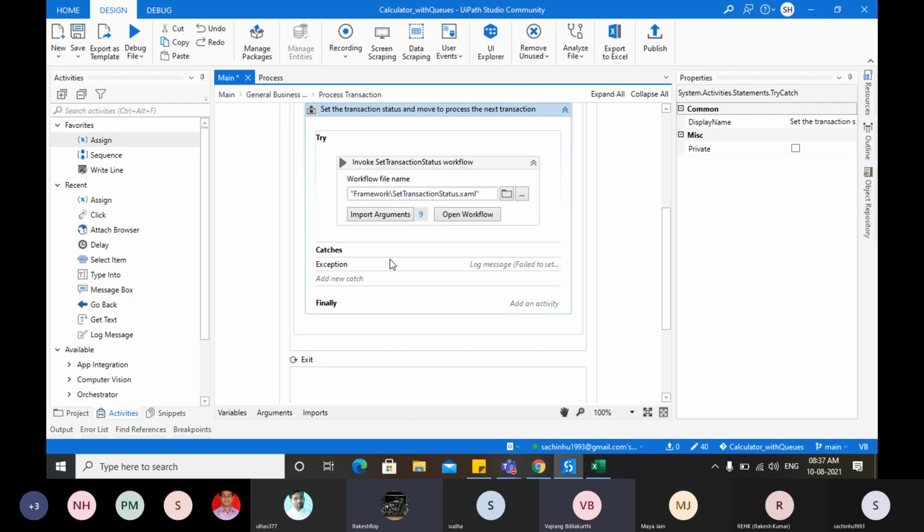Excellent. So let's assume that in set transaction status also we have some issue. We are not able to set a transaction item status. Then how can it be handled? That will be handled by this try block.